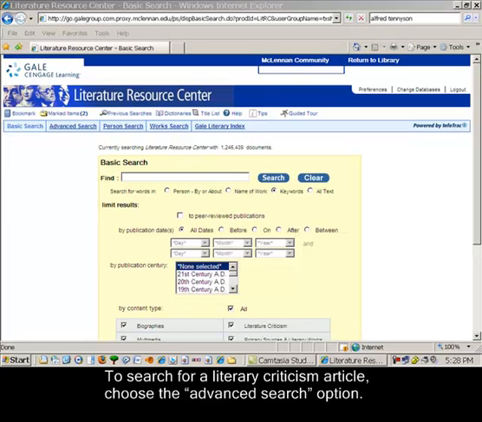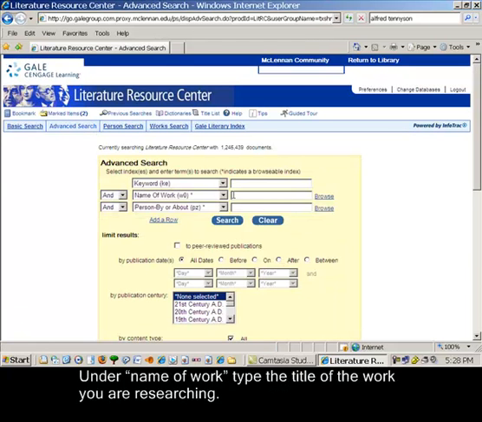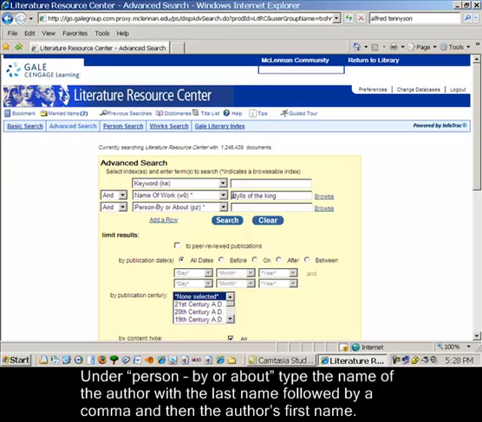To search for literary criticism articles, start at the Literature Resource Center homepage and choose the Advanced Search screen. Under the name of work, type the title of the work you are researching. Under Person, Bio, or About, type the name of the author with the last name followed by a comma and then the author's first name.